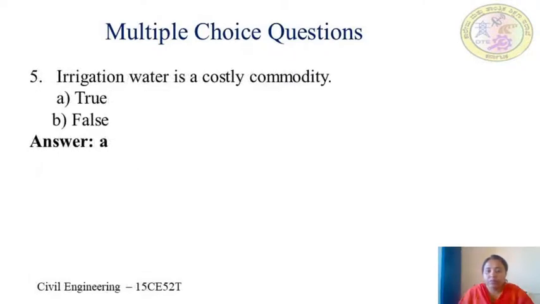Now coming to the fifth question, irrigation water is a costly commodity. The options given here are true or false. The answer is A, true, because for good quality of products and to avoid crop failures due to natural famines and scarcity of water, a huge amount of capital should be invested in the irrigation project.